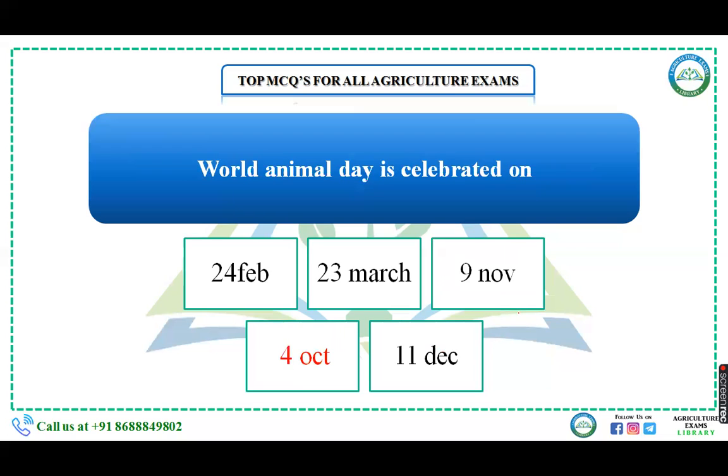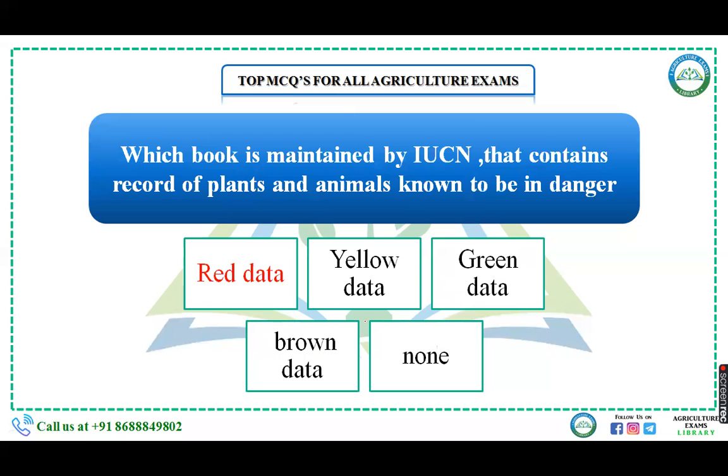World Animal Day is celebrated on 24 February, 23 March, 9 November, 4 October, or 11 December. Then World Animal Day is celebrated on 4th October. What is the purpose of giving these questions? Because I want that you should remember the important dates also.